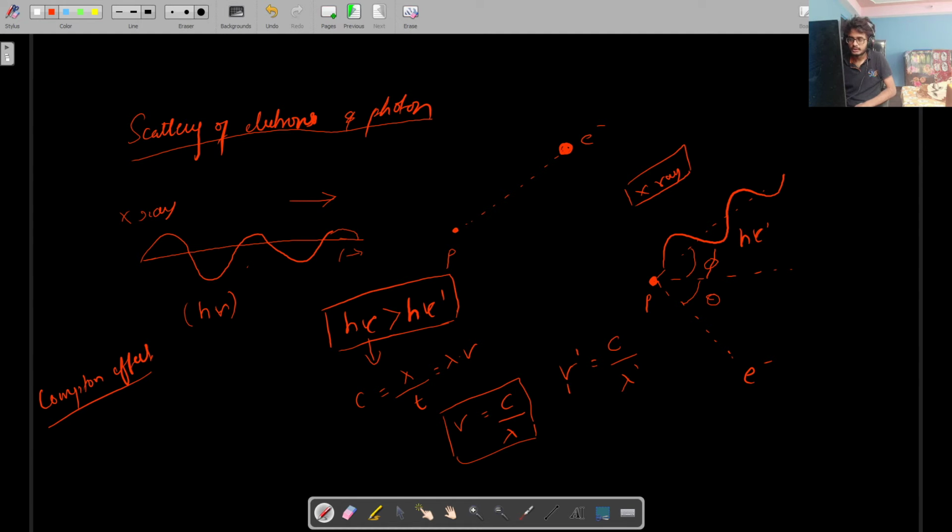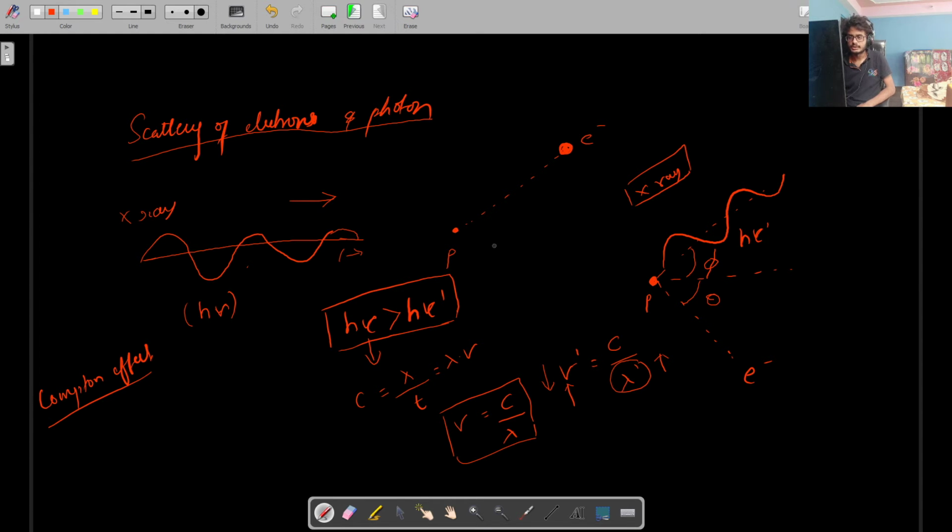For this value to be lower, this value has to be higher. If you want the frequency of the light to decrease, then the wavelength has to increase, the denominator has to increase.